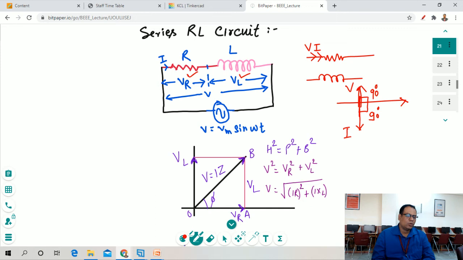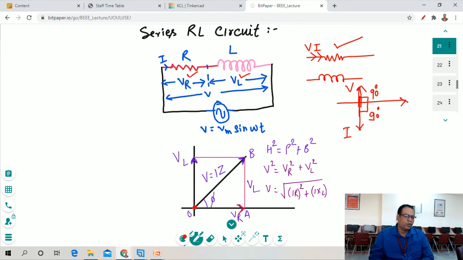Now, how to draw the phasor diagram? The resistor has both voltage and current in the same phase, with no phase difference, so we represent the resistor value on the x-axis, as VR.